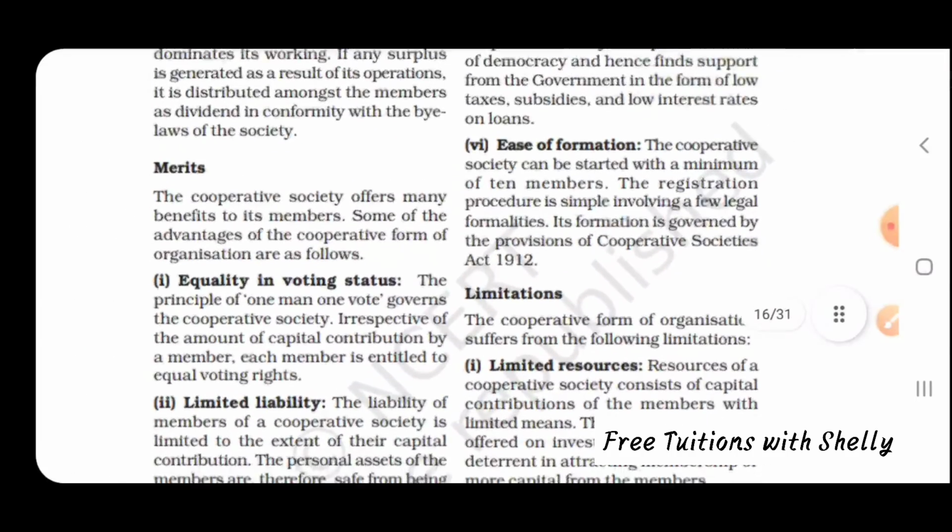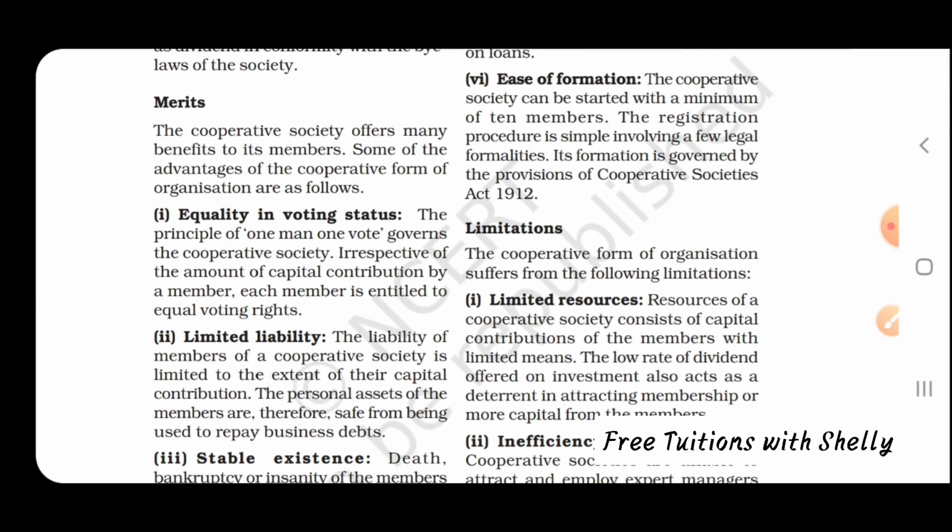Now we are going to look at the merits. That is, equality in voting status. The principle of one man one vote governs the cooperative society, because there is an electing committee, so there is equality in voting. It's not that the members who have contributed more capital will have more voting power. Everyone will have an equal voting right.